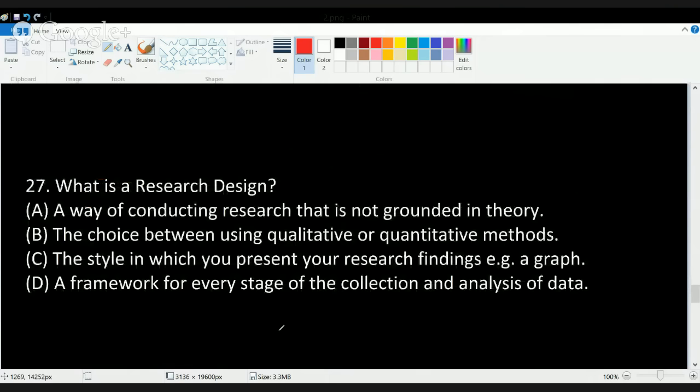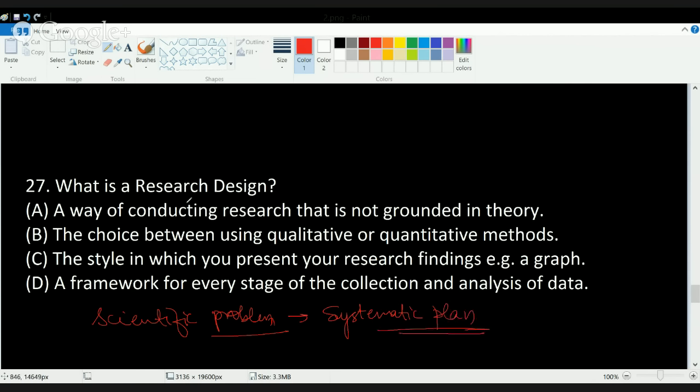The next question is, what is a research design? Now, this is a very important question, or I should say the foundation stone for any research. Research design is a way of systematically planning a scientific problem. If I have any scientific problem, I'll try to give a systematic plan for that, and that systematic plan is known as research design. This includes the study type, research questions, hypothesis, variables, the experimental design, the available data, and the plan for it.